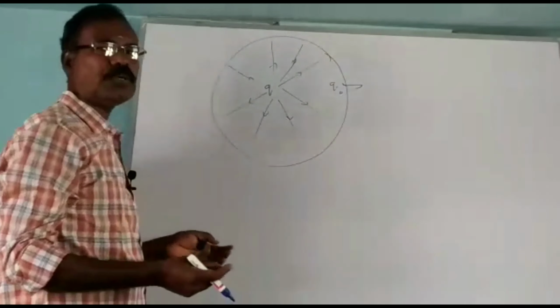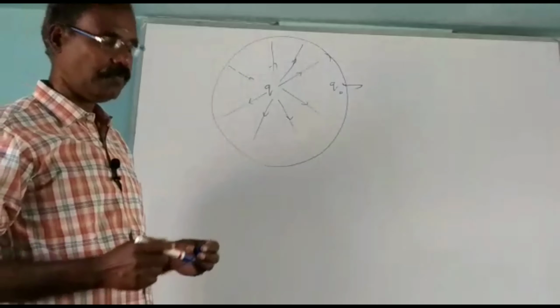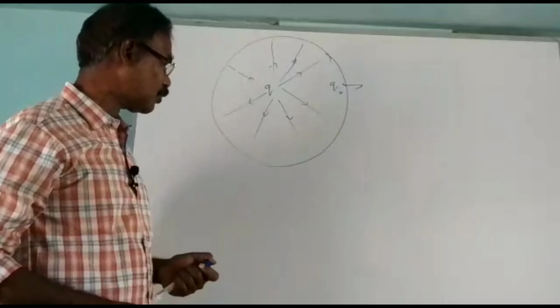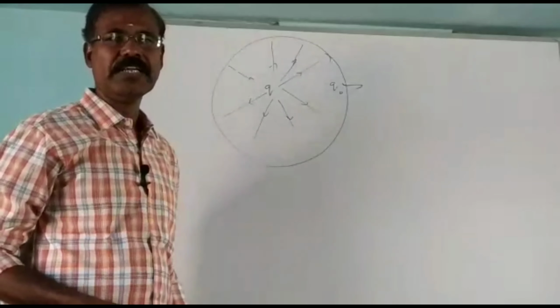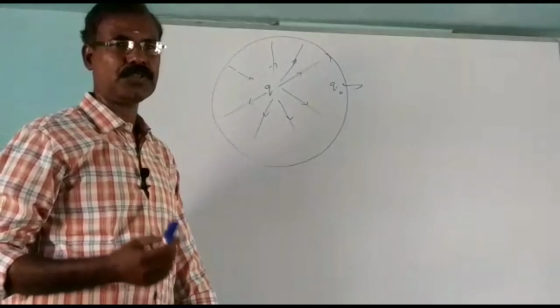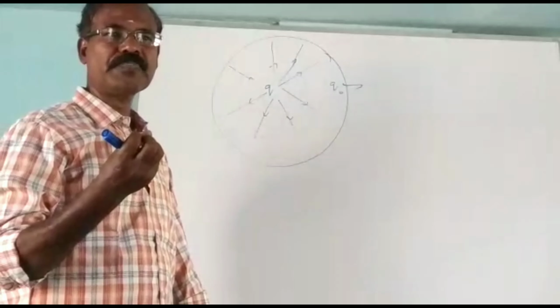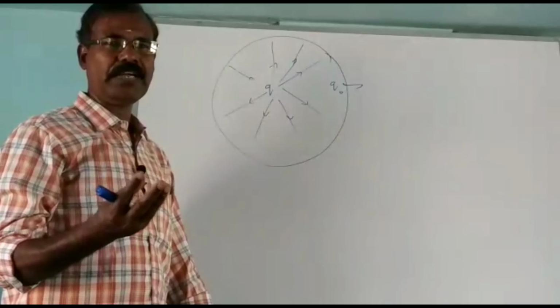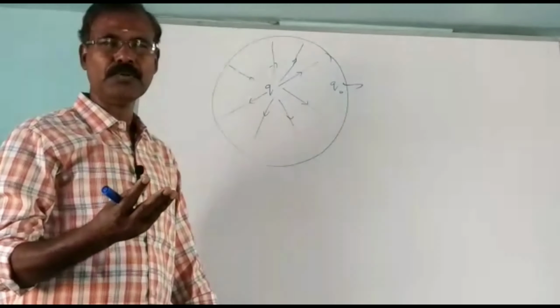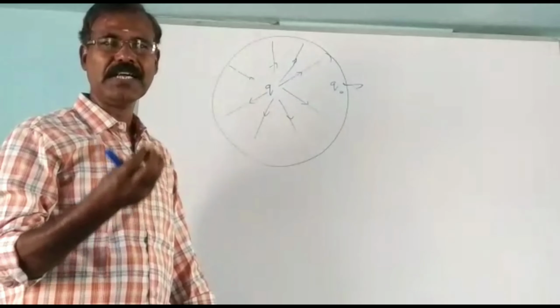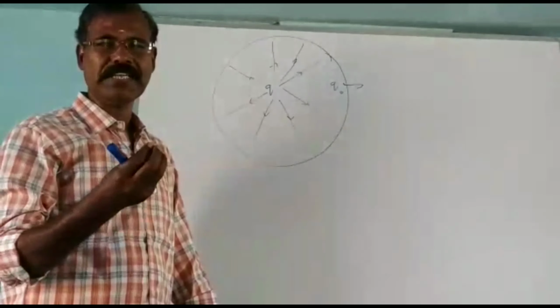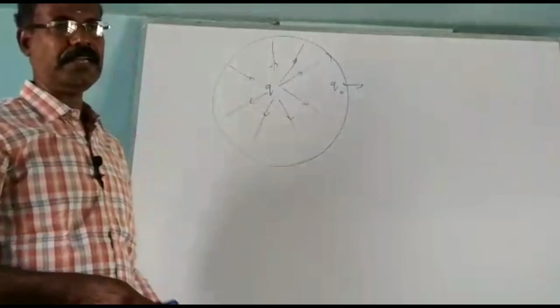Like that you can visualize. For this purpose only, you draw the electric field lines around the charges. So, why do we draw the electric field lines around the charges? To visualize the electric field. Electric field lines around the charges are the pictorial representation of the electric field.